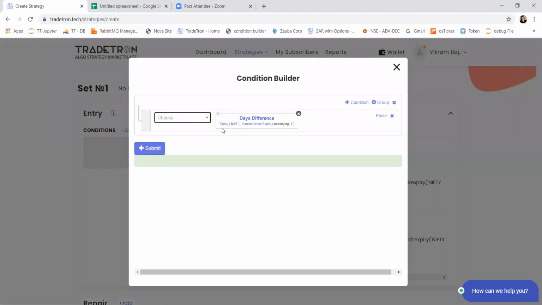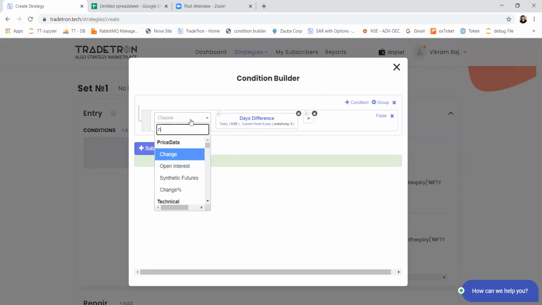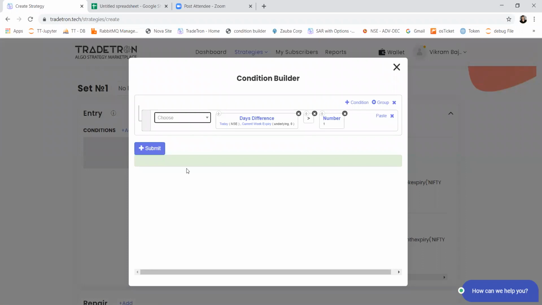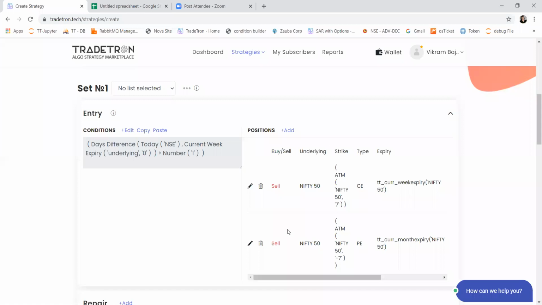So if today is Monday and my weekly expiry is on Thursday, this will subtract Thursday minus today and it will return 3. If this value is greater than 1, so basically if my expiry is more than 1 day away, then I want to sell these OTM strangles.